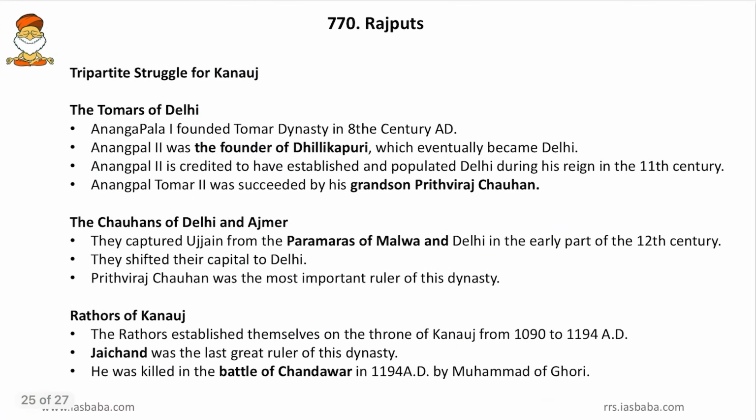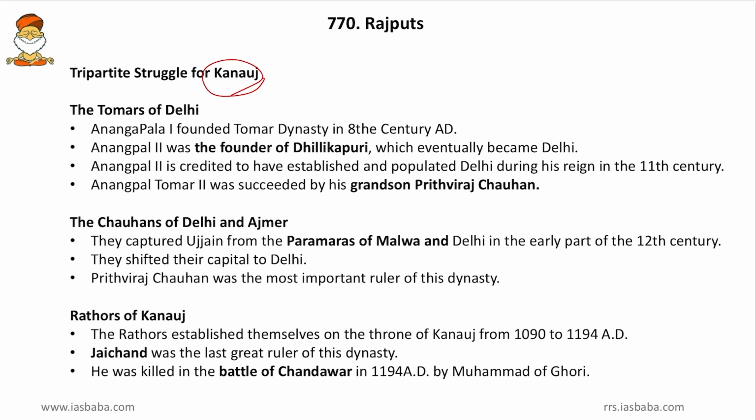So this is all about Mughals. Then come to next, Rajputs. Friends, Rajputs began after the tripartite struggle between the Palas, Pratiharas and Rashtrakutas for the place called Kannauj. After that, the splinter groups of Palas, Pratiharas and Rashtrakutas came to be known as the Rajputs. Basically the Pratiharas and Palas settled in the regions of eastern India and Rashtrakutas in southern India.